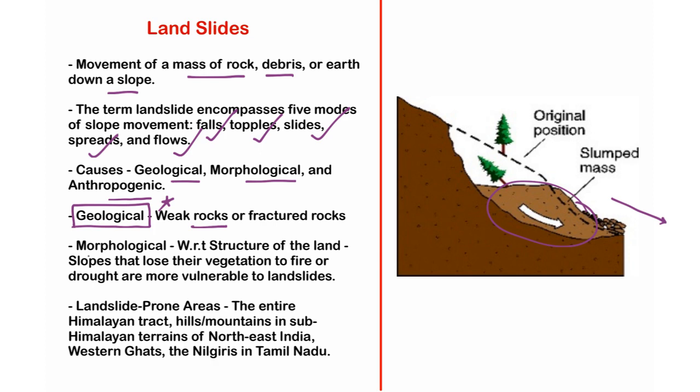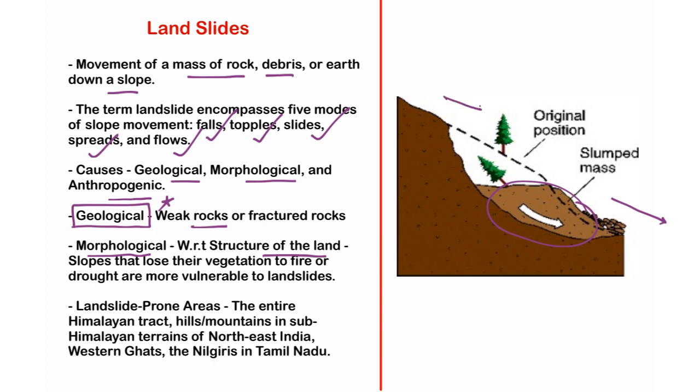And the second one is the morphological cause. Morphological simply relates to the structure of the land. If there is a substantial change in the structure of the land, then it will also cause a mass of rock or debris or earth to move down a slope.